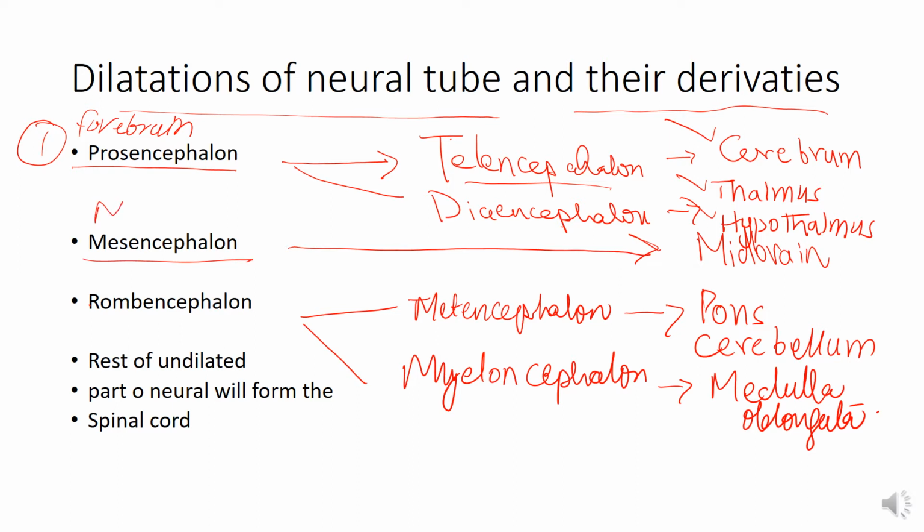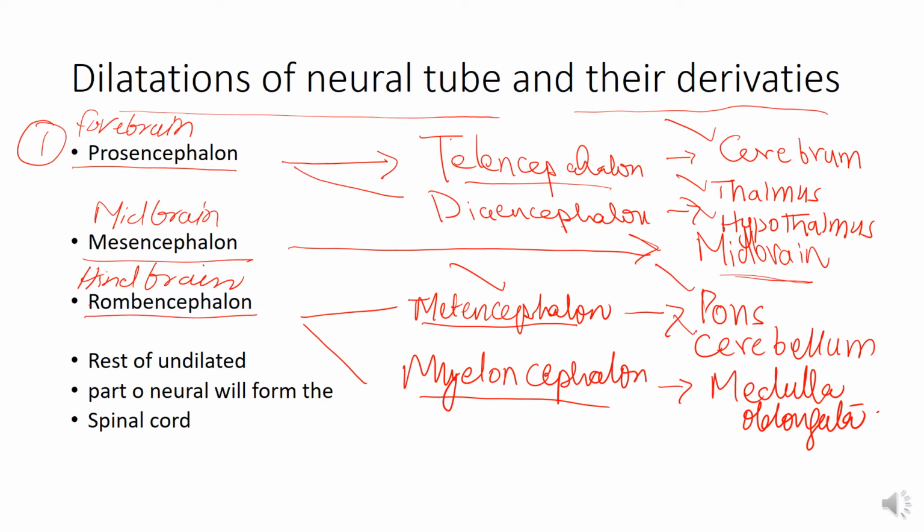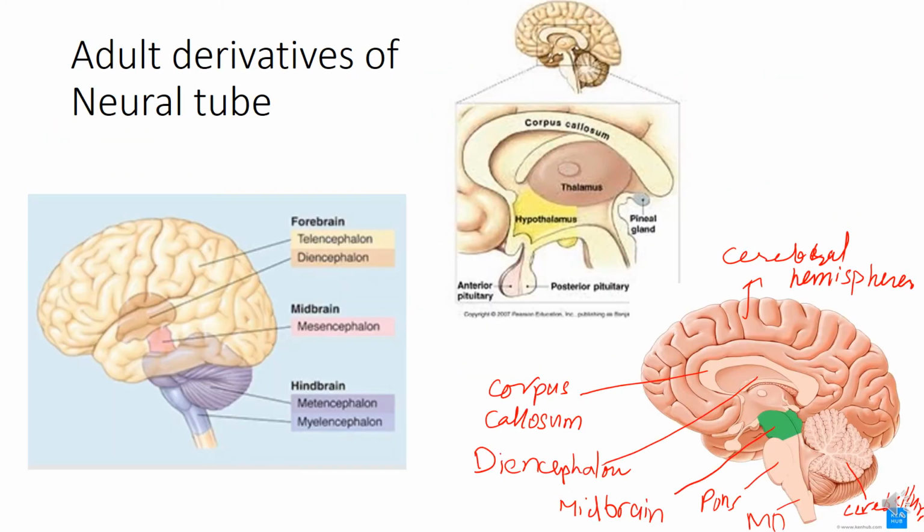Mesencephalon, the midbrain, will develop into the adult structure which is also known as midbrain. Then rhombencephalon, the hindbrain, consists of metencephalon and myelencephalon. The metencephalon will form the pons and the cerebellum, while the myelencephalon will form the medulla oblongata, and the rest of the undilated part of the neural tube will form the spinal cord.